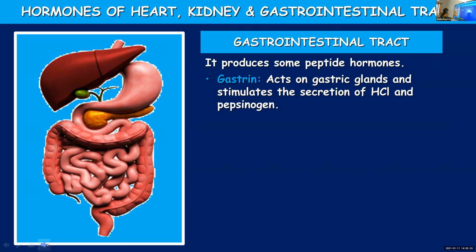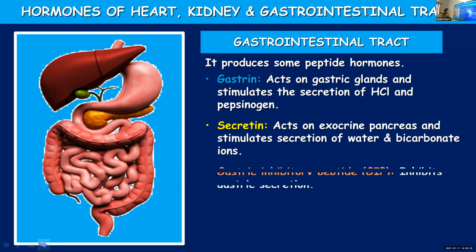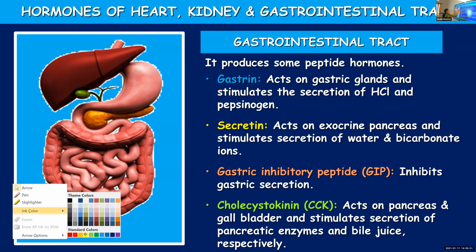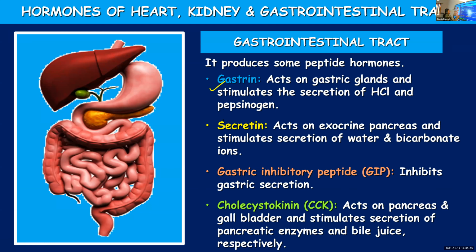So gastrin, then secretin, gastric inhibitory peptide, cholecystokinin are some of the hormones produced by the gastrointestinal tract. So we'll start with the first one.